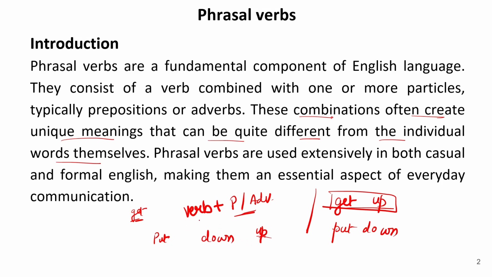This is a verb. So the meanings of these two words are different, but as a phrasal verb, it means to write down something. So the meaning of the phrasal verb differs from the actual meaning of these words individually. So this is a phrasal verb.